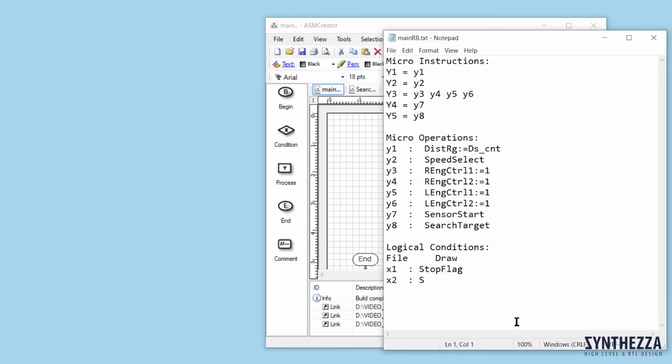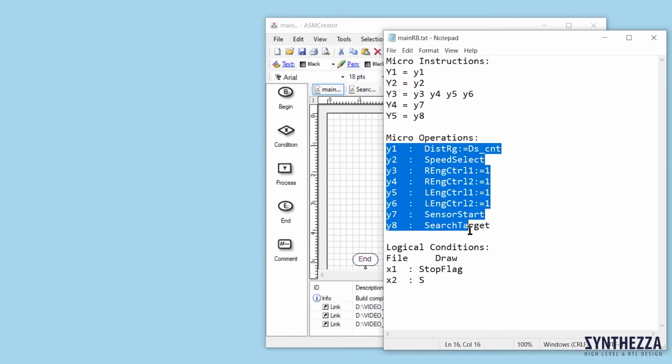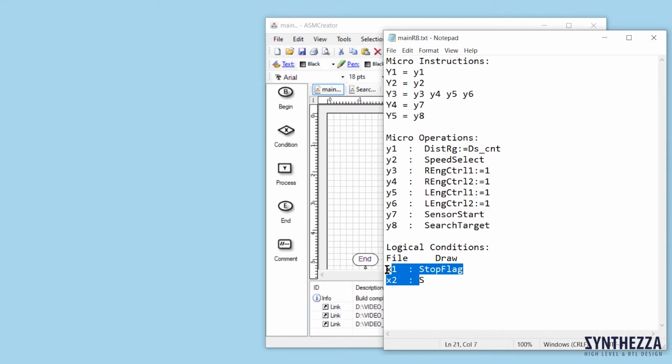These two files are an internal representation of ISM, and Syntagate works with them, not with its pictures. From file main.rb txt we see that this mode contains 5 operators, 8 microoperations, and 2 logical conditions.